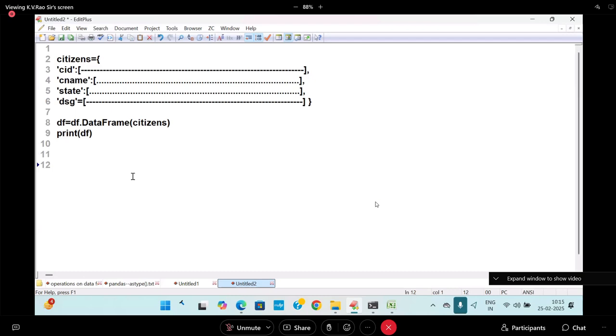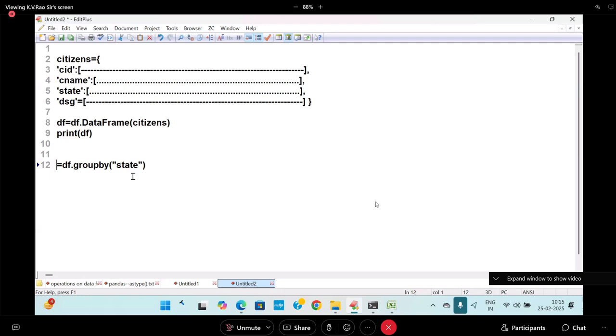What is this now? I'm going to group it. How do you group it? Df dot, what is the function name? Group by of state. State, I will apply. Df dot group by of state returns what? On the basis of state, the same state forms one group. It is nothing but I can write my own group by function also. When one state is coming, add it to the TS state list.